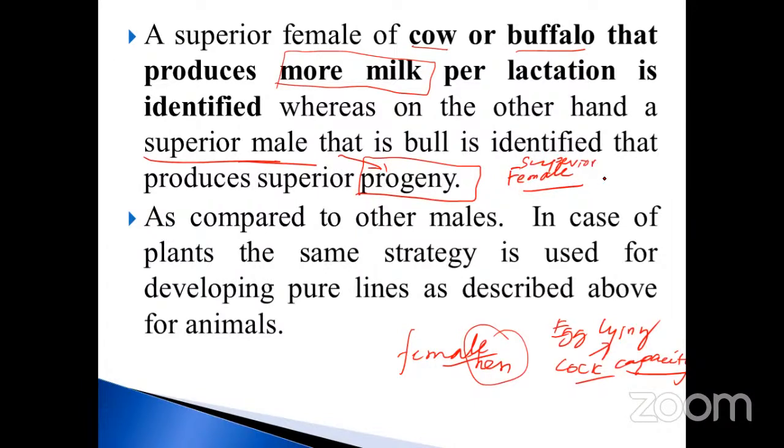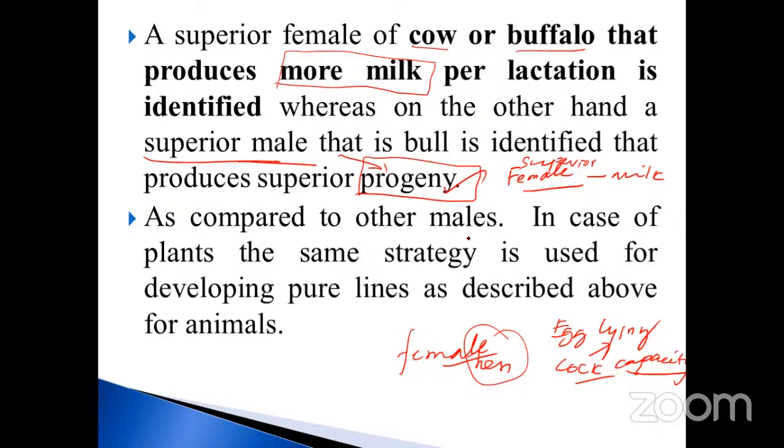Superior female for maximum milk production, suppose it is a cow or buffalo or sheep or whatever it may be. And the male, what is the main issue? To produce the superior progeny. The sperm collected from the superior male is transferred to the superior female. So as a result, the progeny is double power, double superior, isn't it?